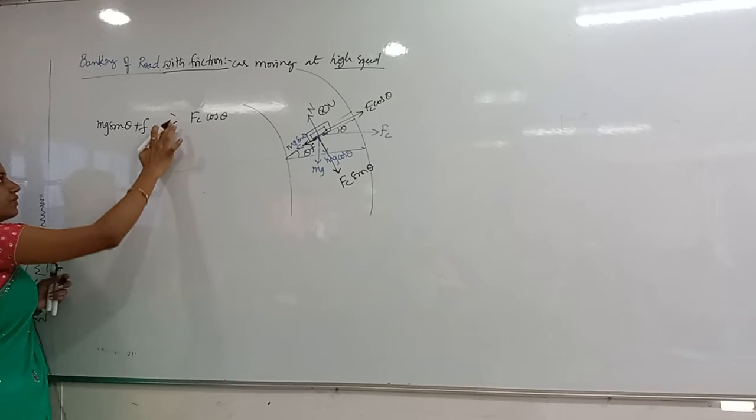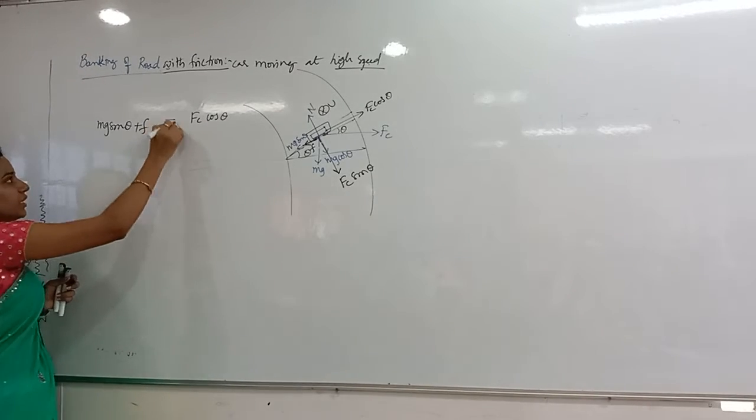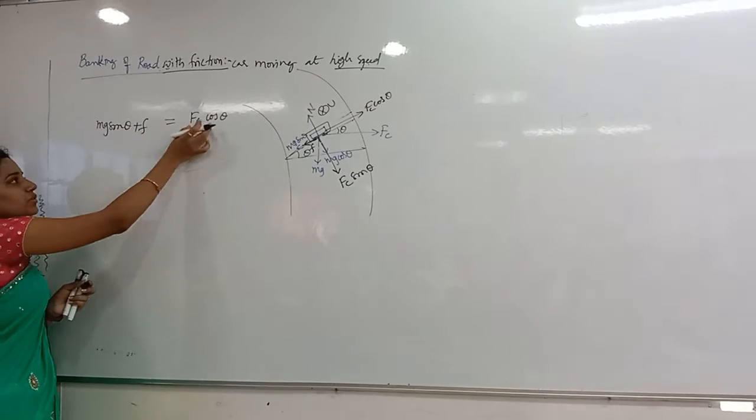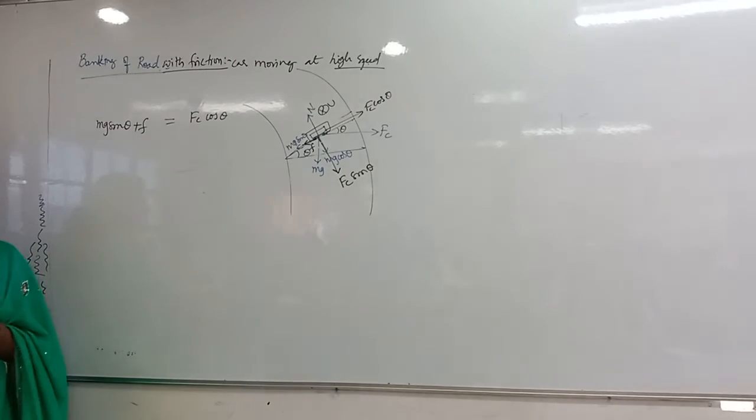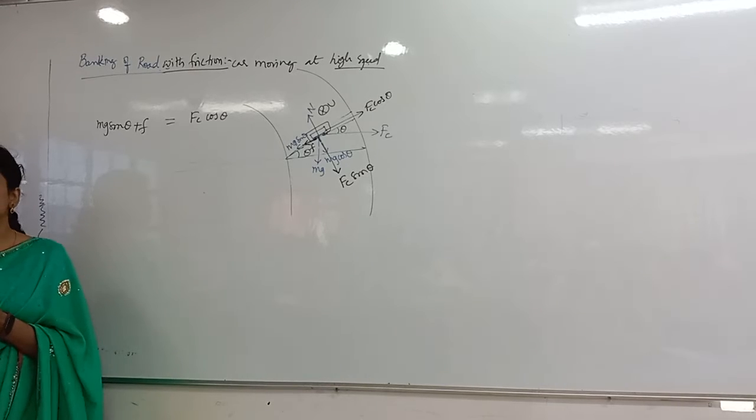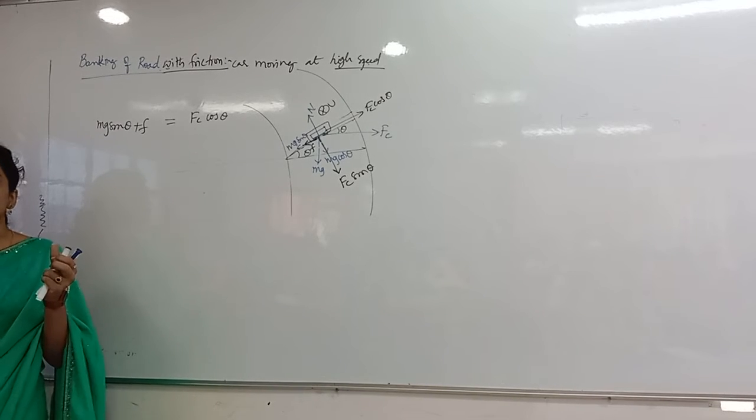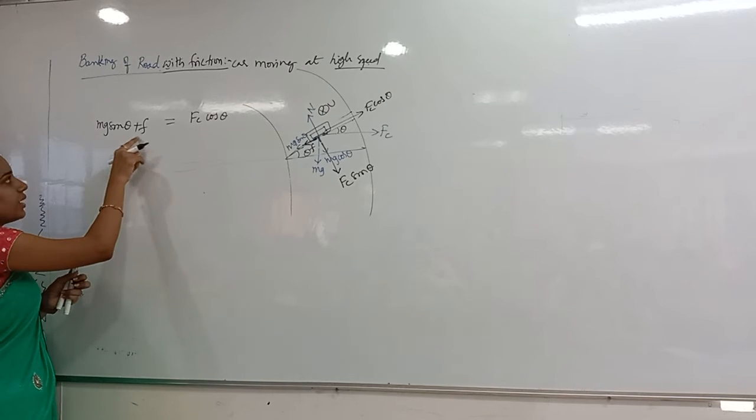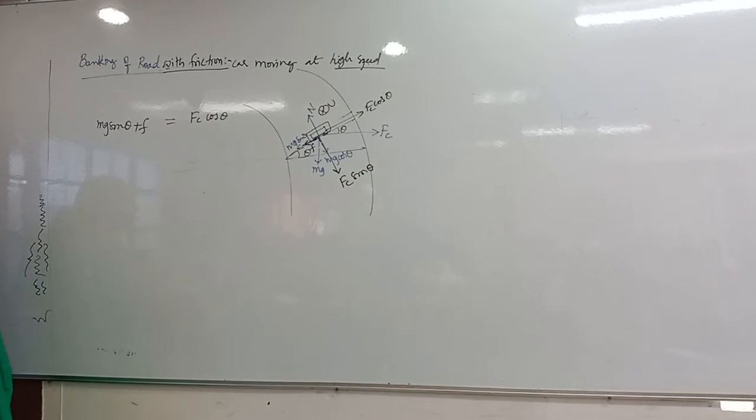Now this greater than condition we will take later. First of all, let us solve with the equal sign only. I will take equal. Now mg sin theta plus friction is equal to Fc cos theta. In this case, what is happening to the car? Both forces are equal, so it is ready to skid off. Correct? So mg sin theta plus F is equal to Fc cos theta.